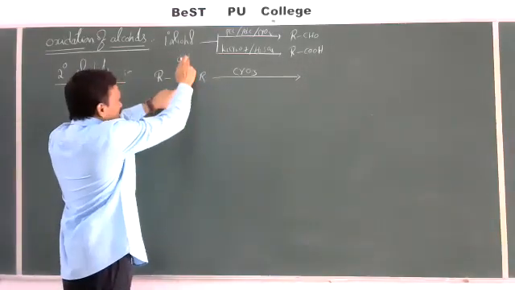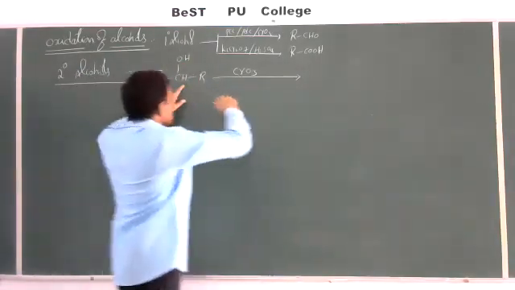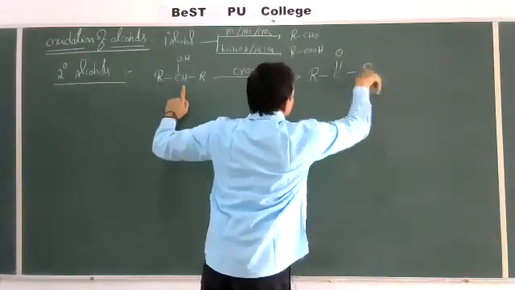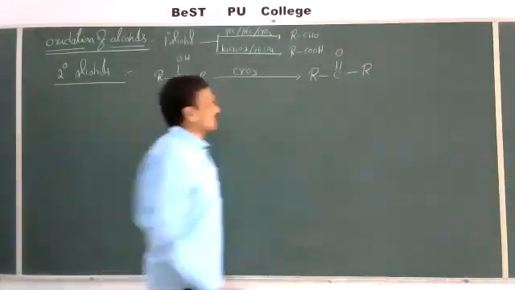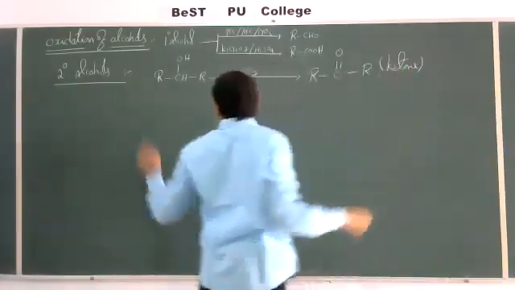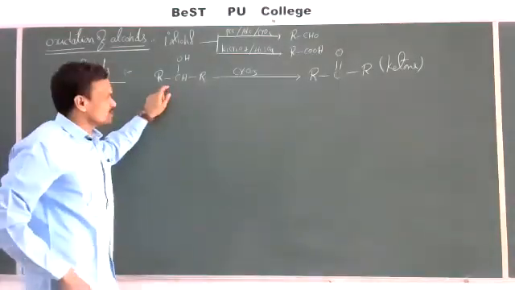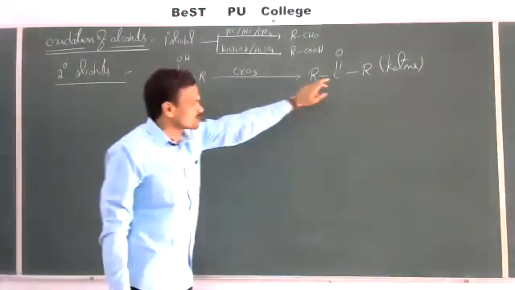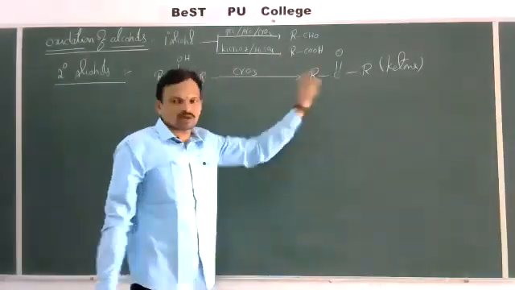Here hydrogen gets eliminated, and then we get RCOR, which is nothing but a ketone. So oxidation of secondary alcohols with a mild oxidizing agent like CrO3 gives ketones with the same number of carbon atoms.